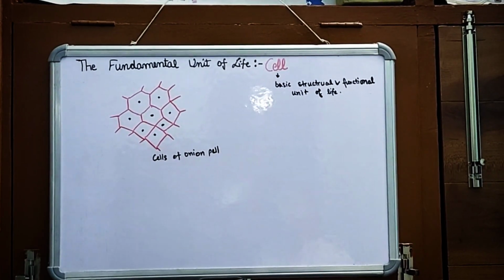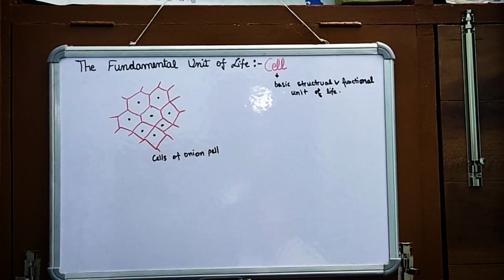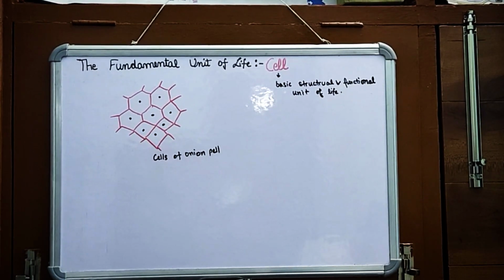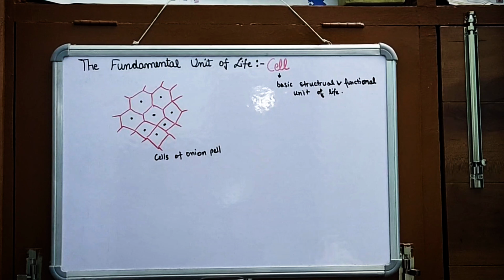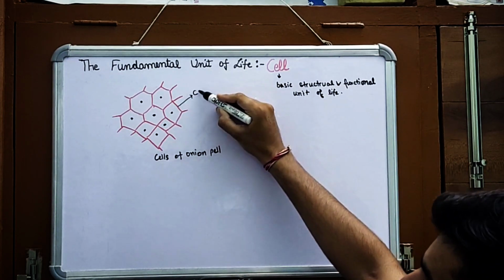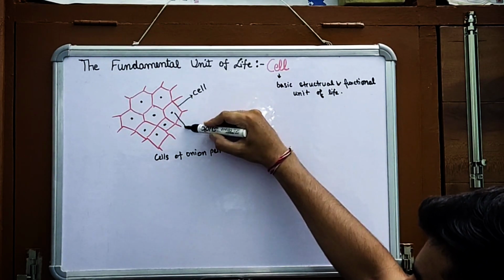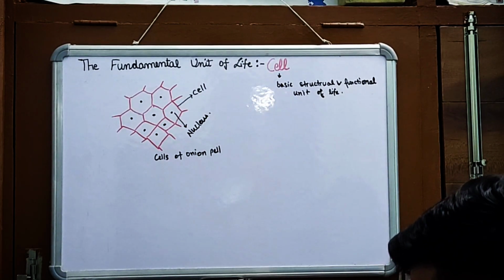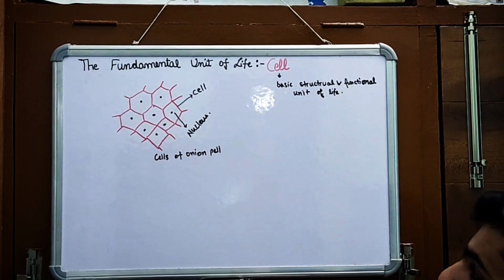So this is the basic diagram of cells of onion peel given in your NCERT book. Let us discuss this diagram for studying about the cell. In this diagram you are observing these red colored boxes. These are the cells and this is the nucleus, which is the center of the cell.